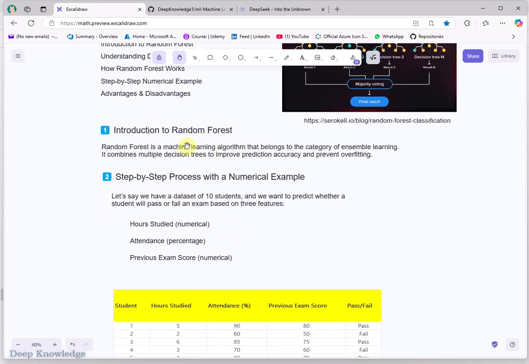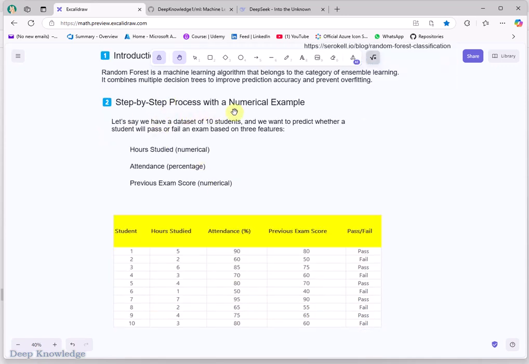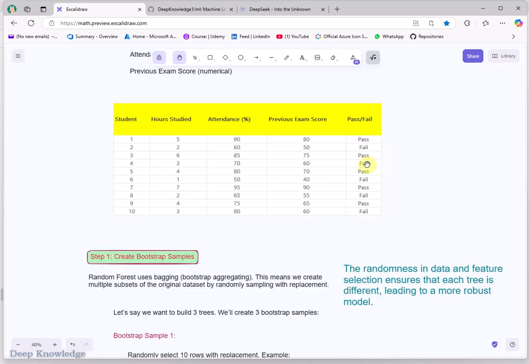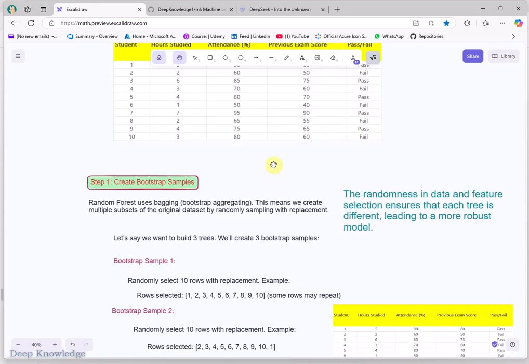Random forest is, of course, a machine learning algorithm, and it is supervised learning used for classification or regression. Let's say that we have this data set here, of students from 1 to 10, with hours studied, attendance, and previous exam score, and we will try to predict if the student passes or fails. Based on this, we will create bootstrap samples. Random forest uses bagging.